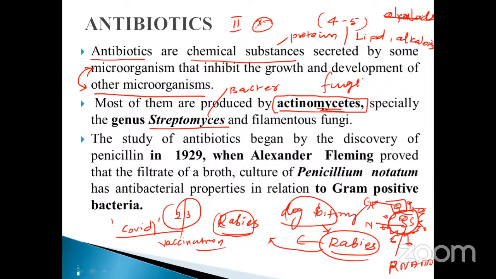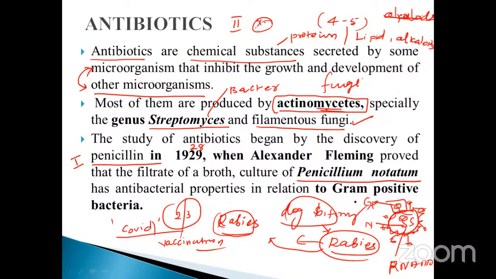Okay, here the two things: actinomyces is one of the filamentous fungi. Don't forget, my dear student, actinomyces. Streptomyces is nothing but the bacteria. These are the two important things. In the ancient ages, first of all, you should note it down. The study of antibiotics began by the discovery of penicillin. The penicillin is the starting one. So first discovered antibiotic in 1929, actually 28, 29, when Alexander Fleming provided that the filtrate of broth culture Penicillium notatum, don't forget, my dear student,